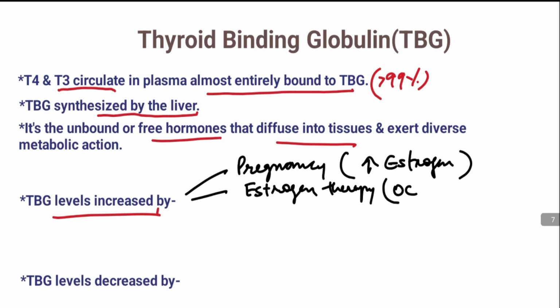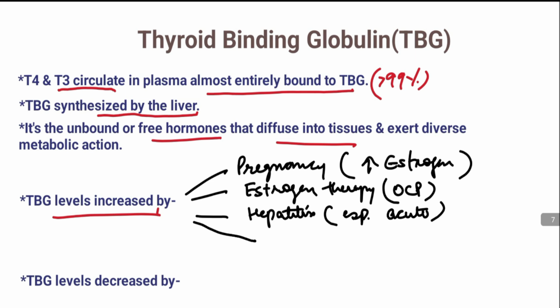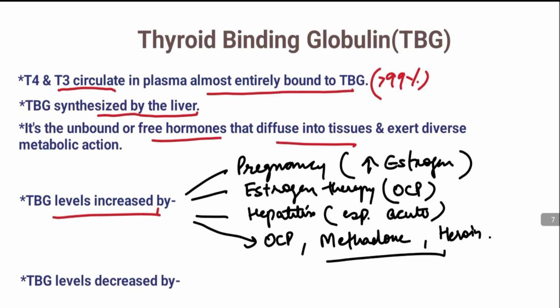That is the use of oral contraceptive pills in case of hepatitis, especially the acute phase of hepatitis. And there are some drugs that increase the TBG levels. What are those drugs? The first is OCP, oral contraceptive pills, methadone, and hair oil. These are the few conditions where the TBG levels will be increased in the body.